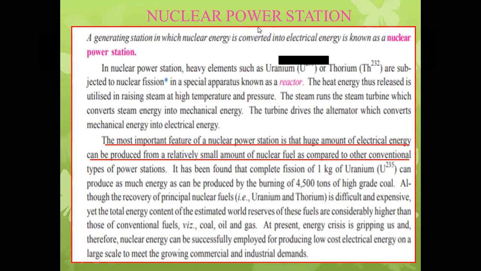To avoid that, we can use radioactive elements for the generation of electrical energy, and this electrical energy, as I said earlier, is a versatile form of energy. It can be converted into a number of usable forms of energy. So to overcome the energy crisis, we have to use a nuclear power plant with the desired precaution.